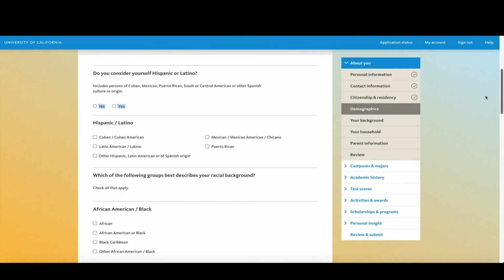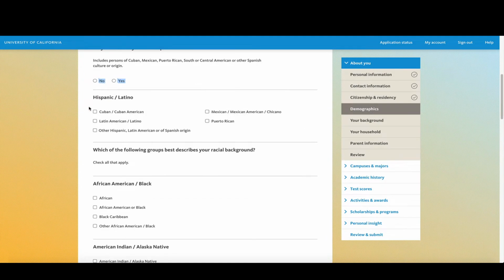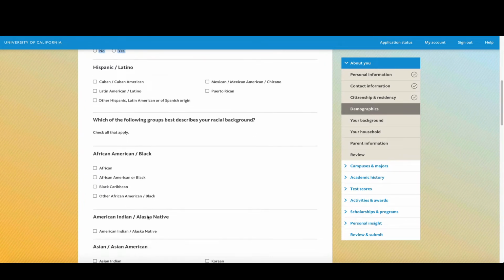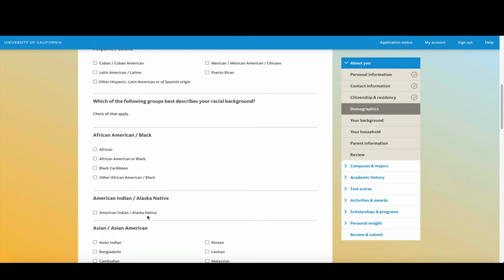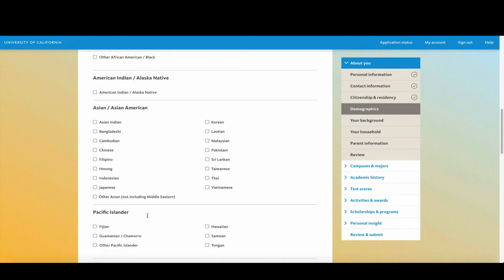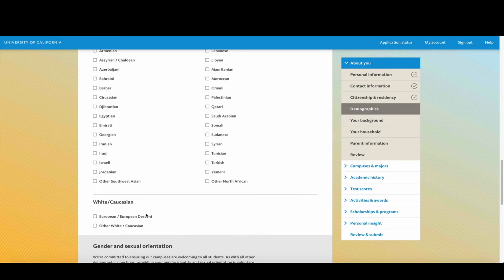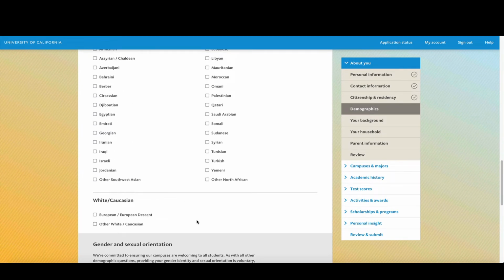The first question is asking if you consider yourself Hispanic or Latino. Hispanic or Latino, what group do you identify with? Make your selection here. Do you identify with any of these following groups? If you identify with African American or Black, American Indian, Alaska Native, Asian American, Pacific Islander, Southwest Asian and North African, White Caucasian, make your selection. Check all the boxes that apply to you.